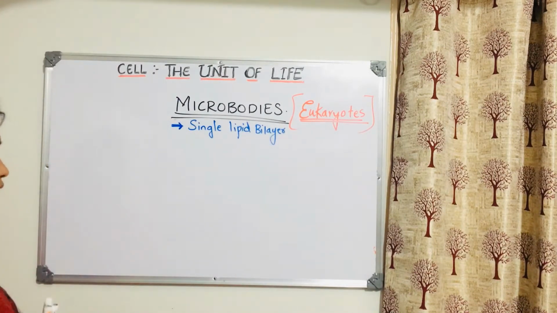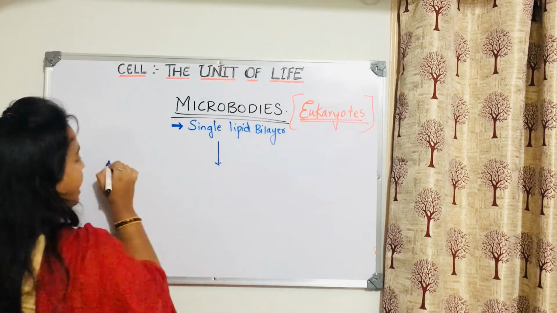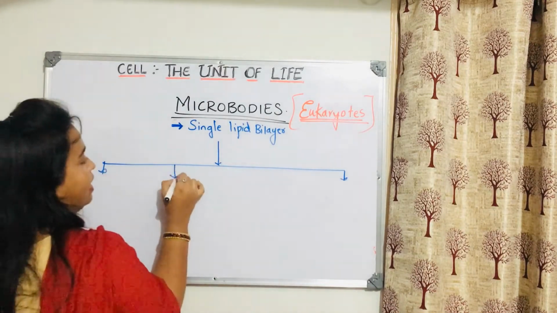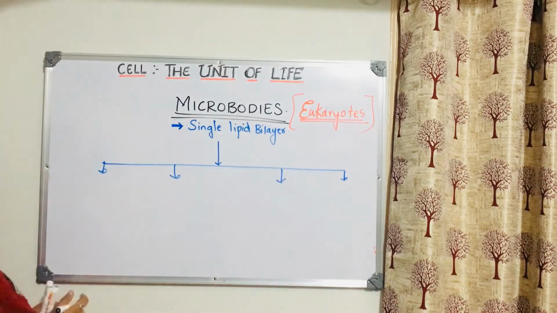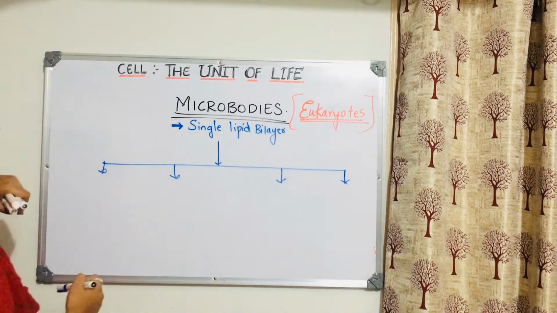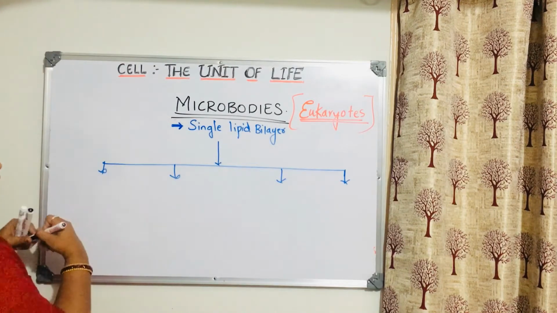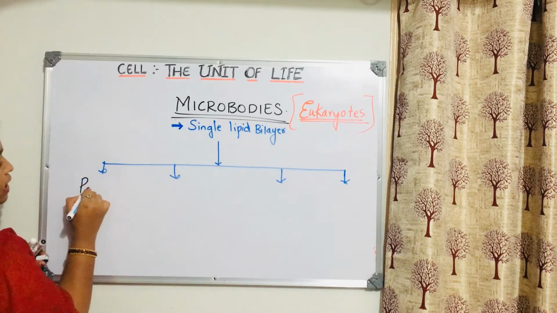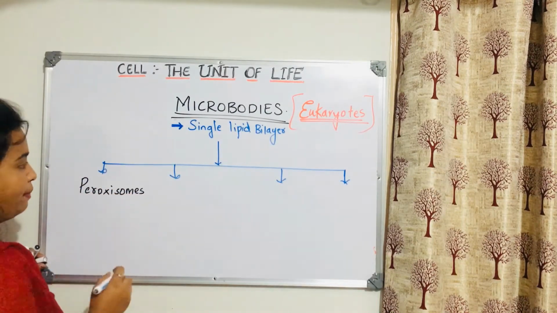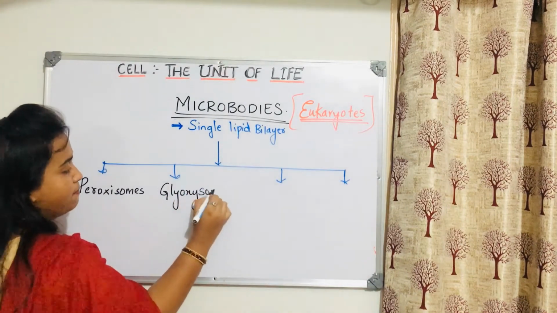Then what else? Now let us talk about the different types of microbodies. In NCERT, nothing is given about types, but you people should know these types. The first type is peroxisomes. Then we have glyoxysomes.